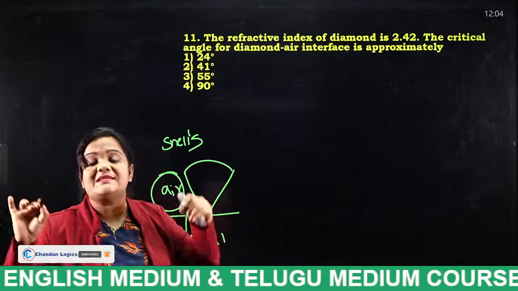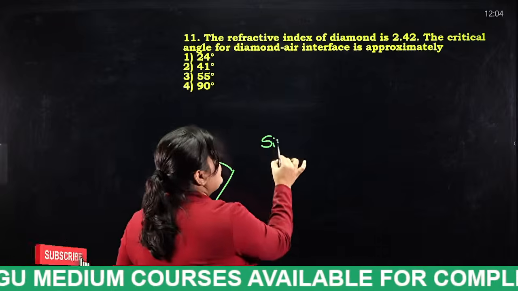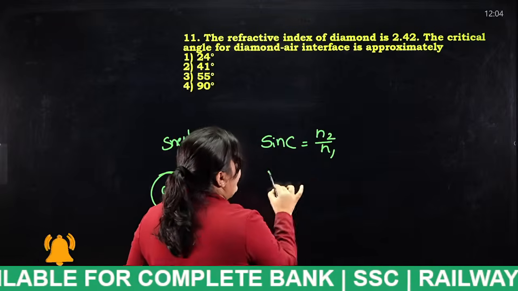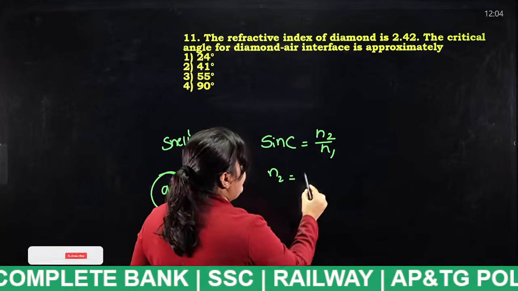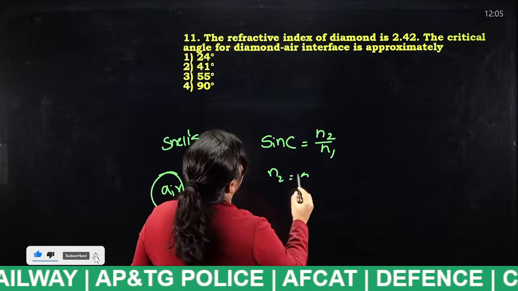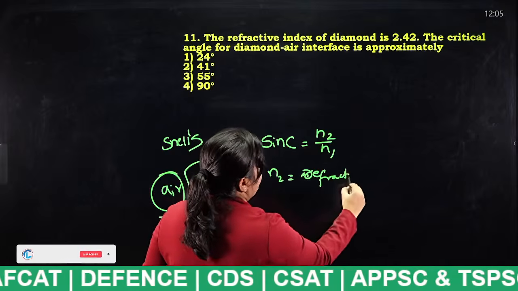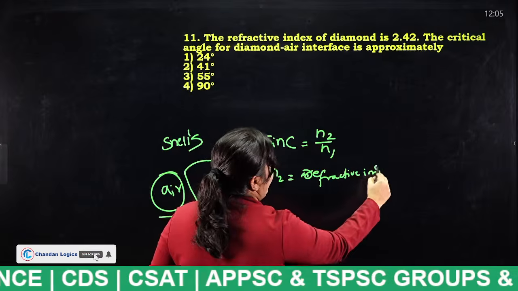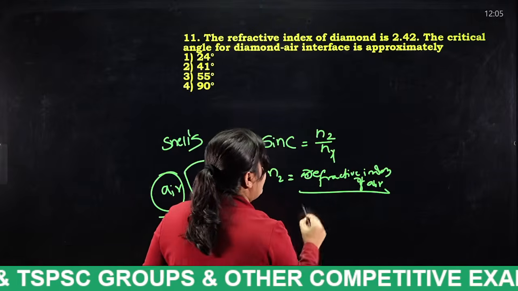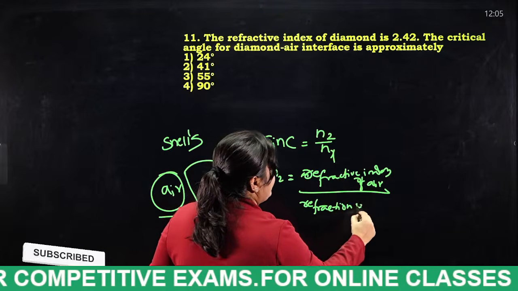There exists a formula for Snell's law. What is the formula? Sin C is equal to N2 by N1, where N2 is the refractive index of air and N1 is the refractive index of diamond.